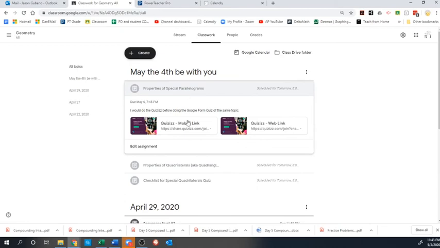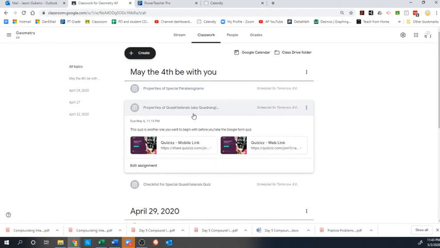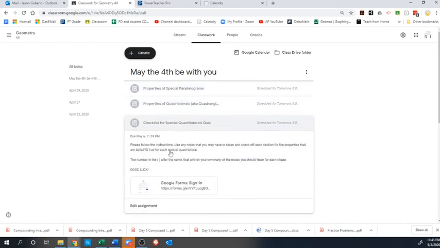And there's one on special parallelograms, just the rectangles, rhombuses, and squares and parallelograms. This one has kites and trapezoids in it. And then this is your checklist. The number after the parentheses is how many you should have checked off. These should go live at 8 a.m. If you are up and at them, that's great.